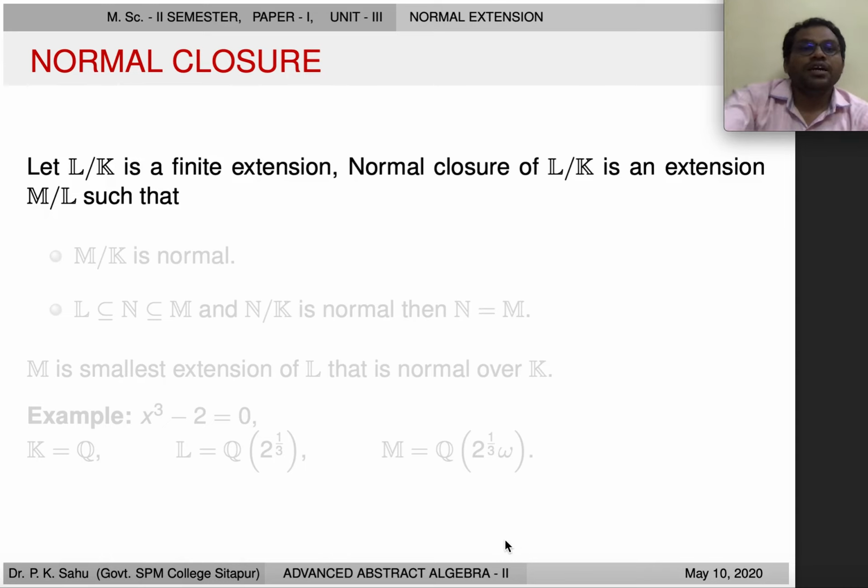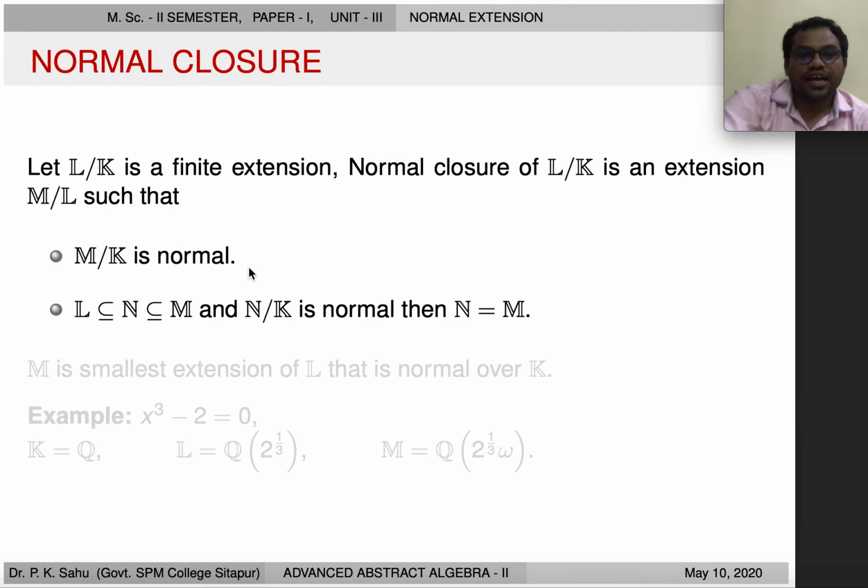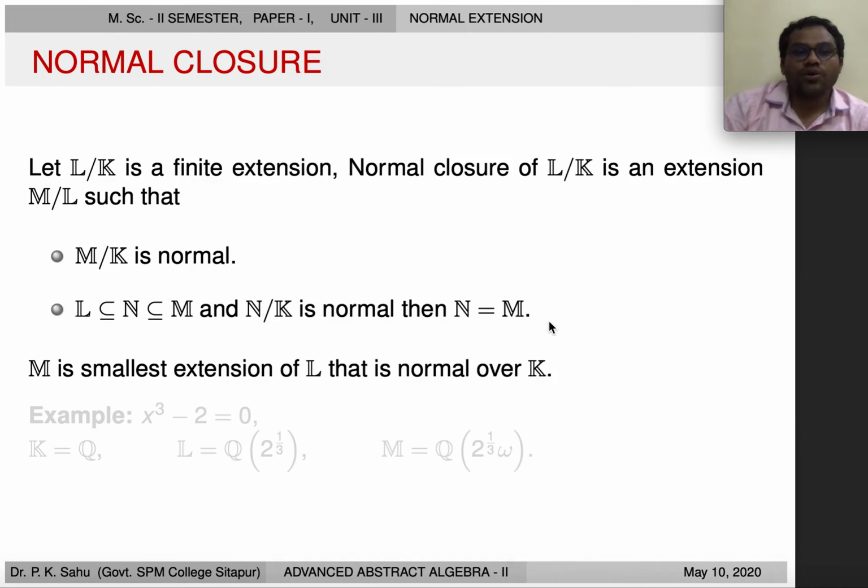Now we end our lecture with the definition of the normal closure. Suppose we have a field L which is a finite extension of some base field K, then the normal closure of L over K is an extension field M of L such that M over K is normal, and if we have some intermediate extension N such that N over K is normal, then N is equal to M. So basically this says M is the smallest extension of L that is normal over K.